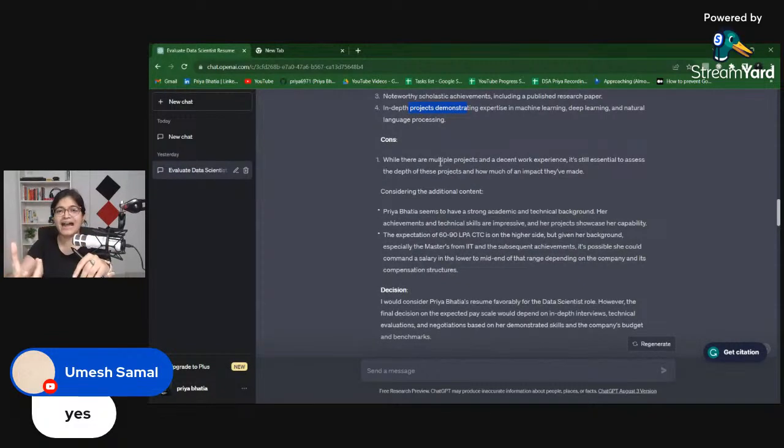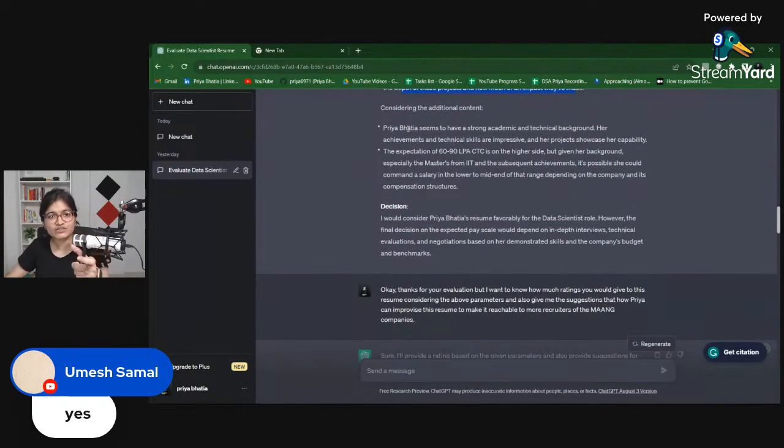This is something where I have to work on. Cons are, while there are multiple projects and a decent work experience, it's still essential to assess the depth of these projects and how much impact they have made. I always say to my students who usually ask me whether my resume is good or not, there are so many people who usually ask me this question. They usually mail me. And I always say that whenever you're mentioning the projects, try to mention what impact you have made, whether it's a project that you are doing in your company or you have done in your college as well. It's very important.